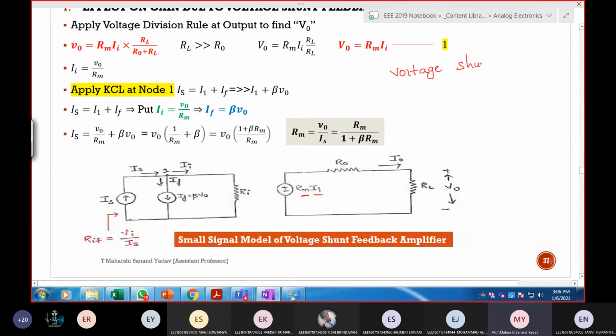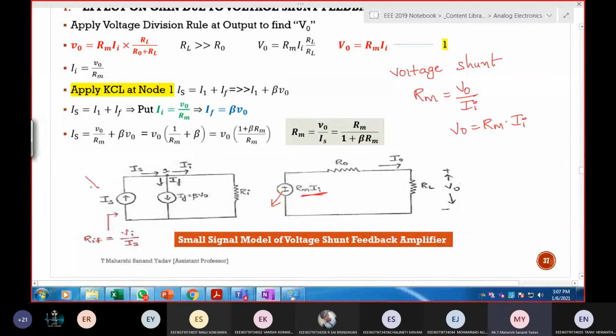Voltage shunt. In voltage shunt, the gain is RM equal to V out by II. So here the output can be written as RM times II. That's why here RM times II. And this one is a voltage source or current source? Voltage. Right. So clear with this diagram?